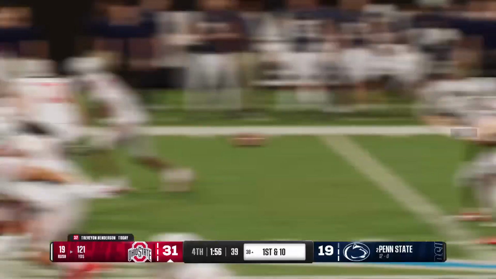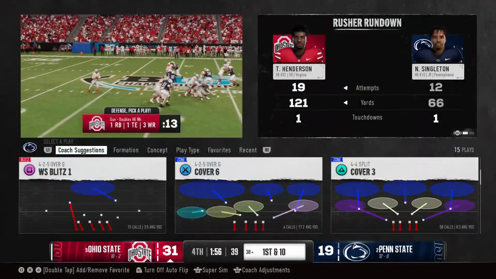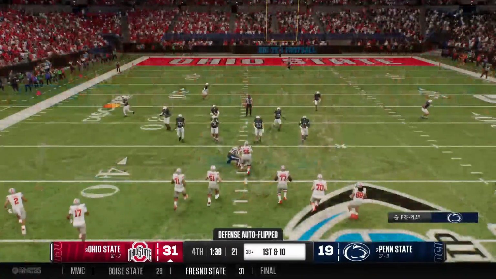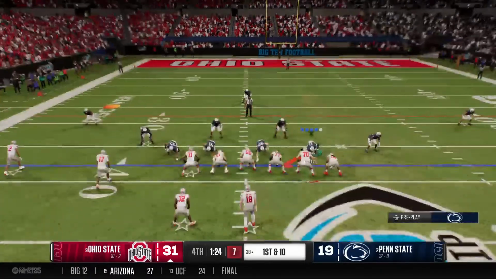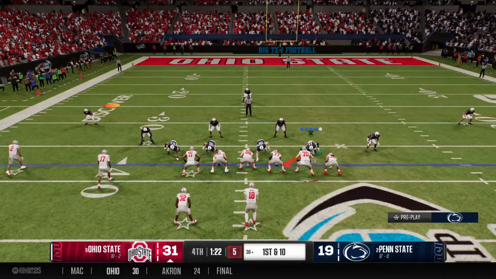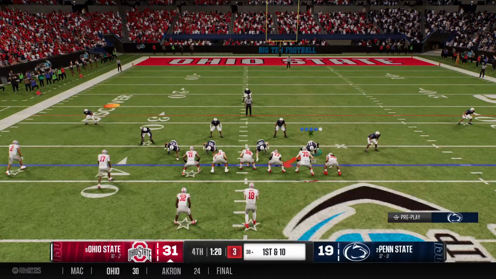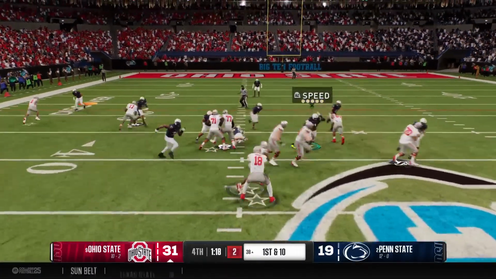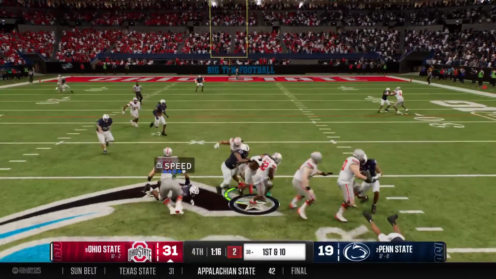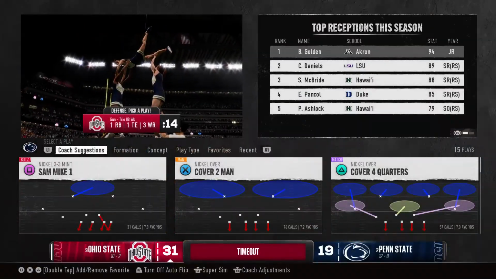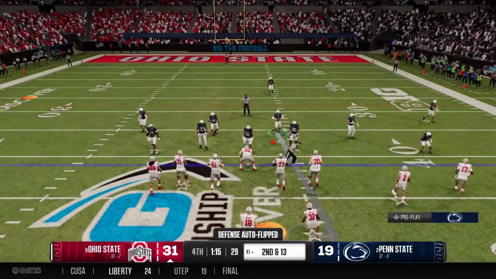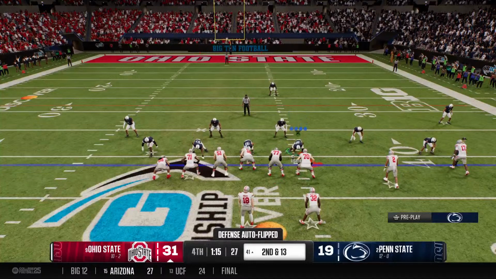Yeah, that's that. Travion Henderson for 100 rushing yards is not my best. What a shock, right? I mean, this guy once again gets his hands on the football, and great things seem to happen. He's over 120 yards on the day, and it's really been a combination of his vision and speed, along with really dominant offensive line play. Timeout, but it's not going to matter. Backwards, losing 3 yards there. Defense spends their second timeout to try to regroup.